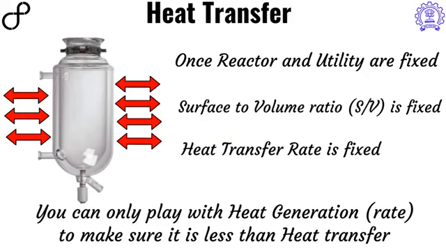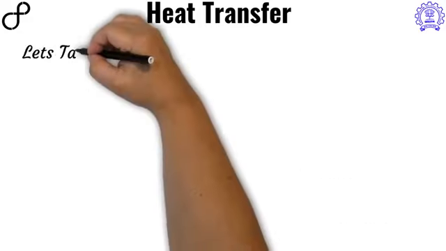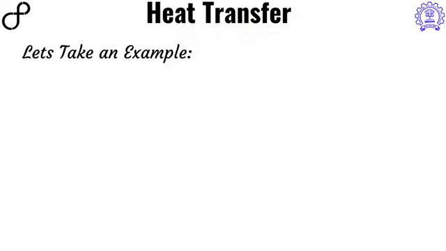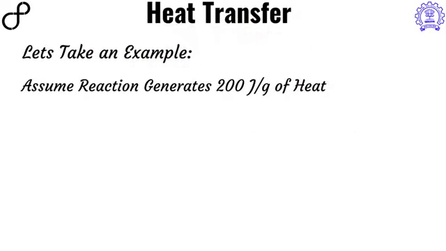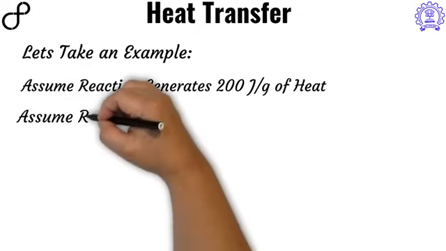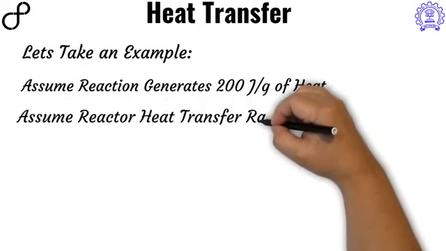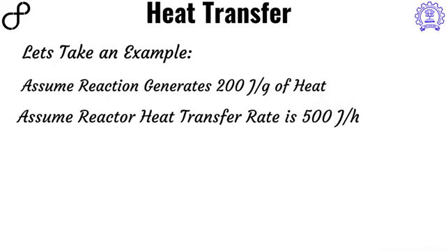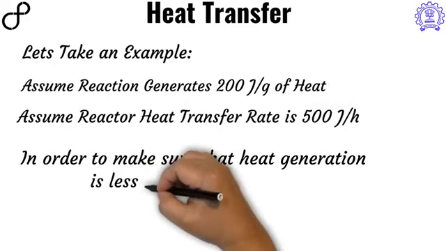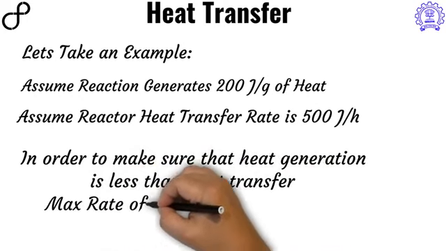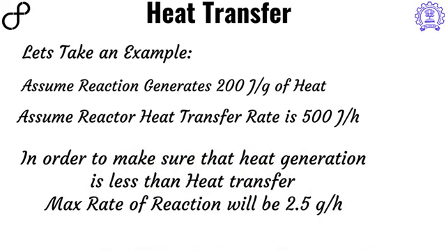If you don't pay attention to this, then it can lead to runaway reactions where a lot of heat can accumulate, or hotspots which can lead to side reactions. To make it more clear, let's take some hypothetical example wherein the heat generated from the reaction is, let's say, 200 joules per gram. And based on the reactor and the utility used, the heat which you can take out from the reactor is a maximum of 500 joules per hour.